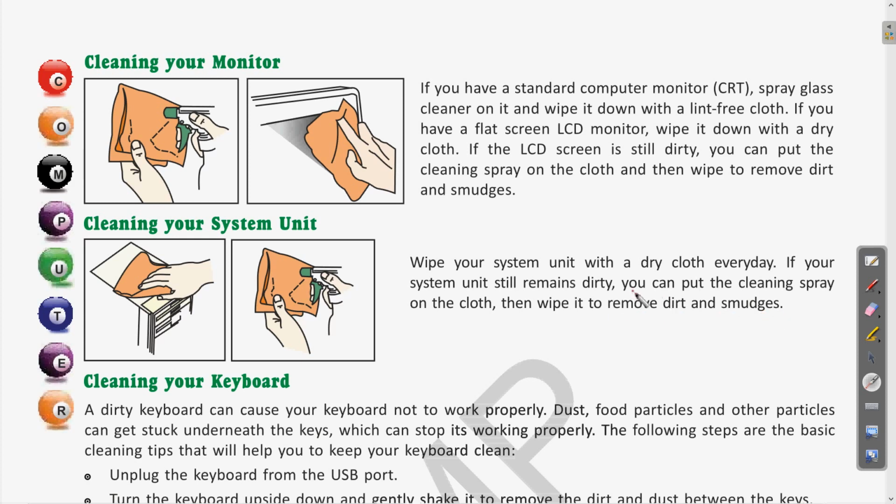So the very easy way is to clean the surface with a dry cloth every day, but at certain times there may be some dirt, particles, or oily things which get on the surface, which is not easy to clean with a dry cloth. So in that case, you can use the cleaning spray to clean them.